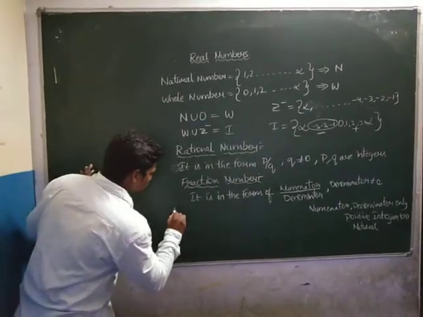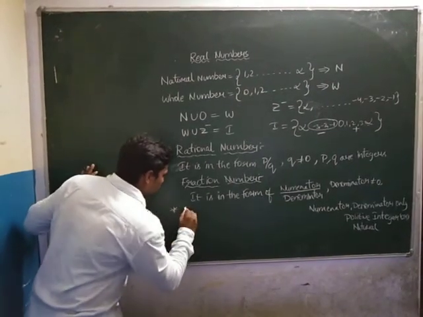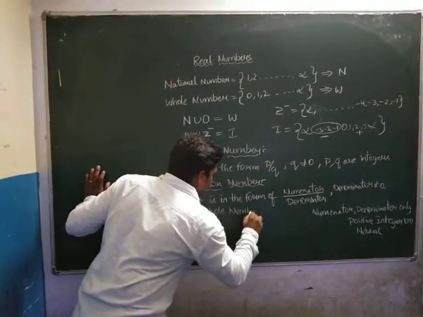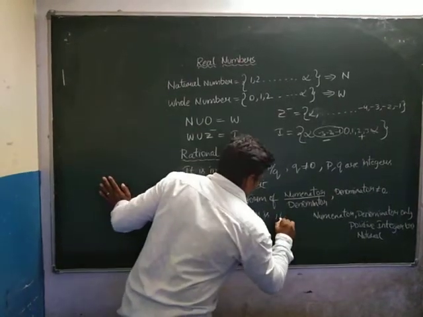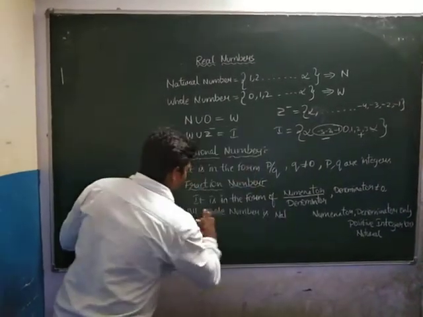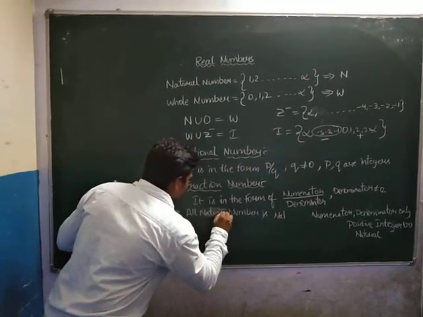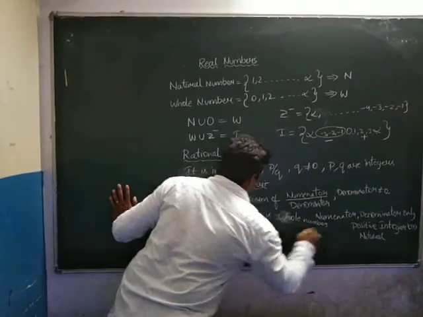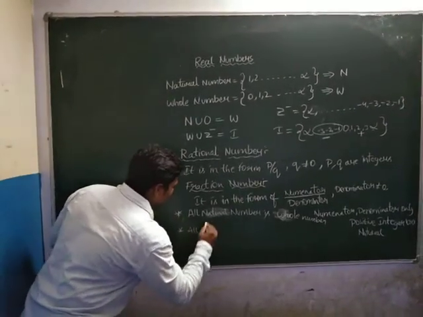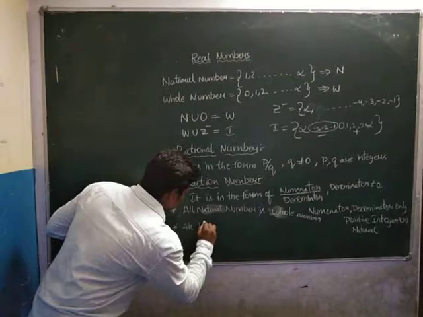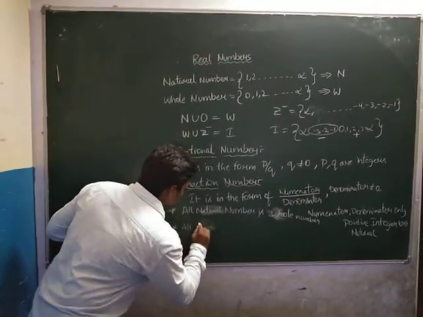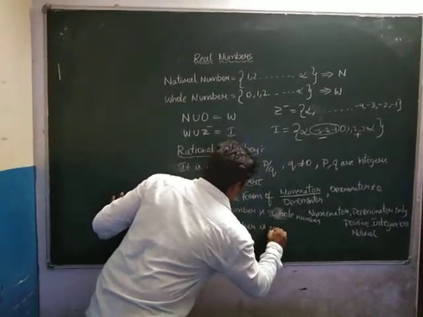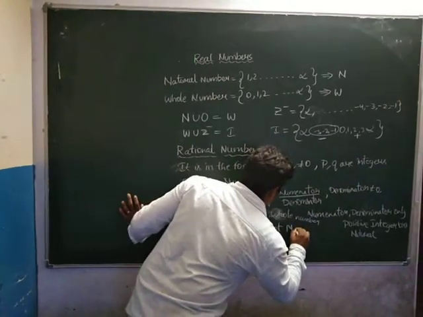The first notation: all natural numbers are whole numbers, but all whole numbers are not natural numbers.